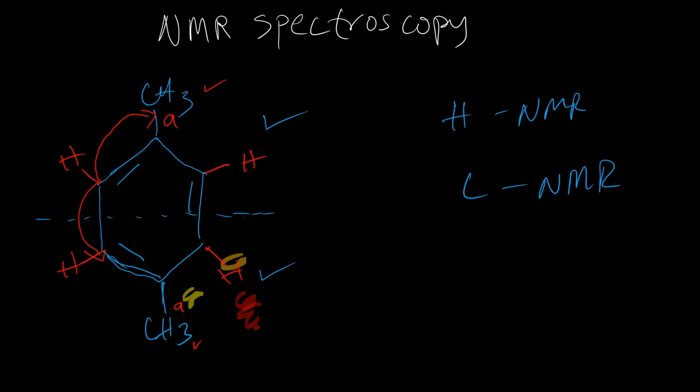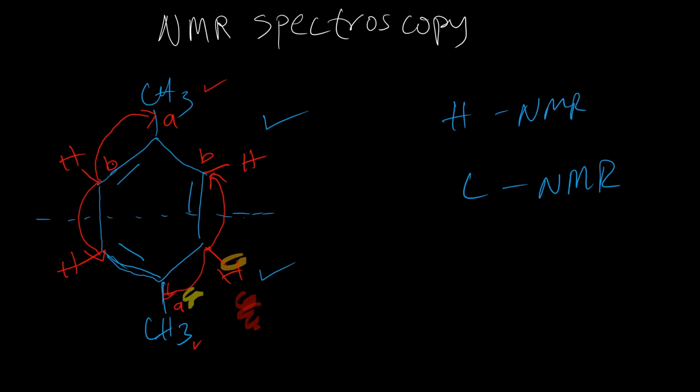Let's call this signal B. If this is signal B, this also will be signal B. This hydrogen here is closer to a methyl group on this side, and the other side is also closer to a hydrogen.